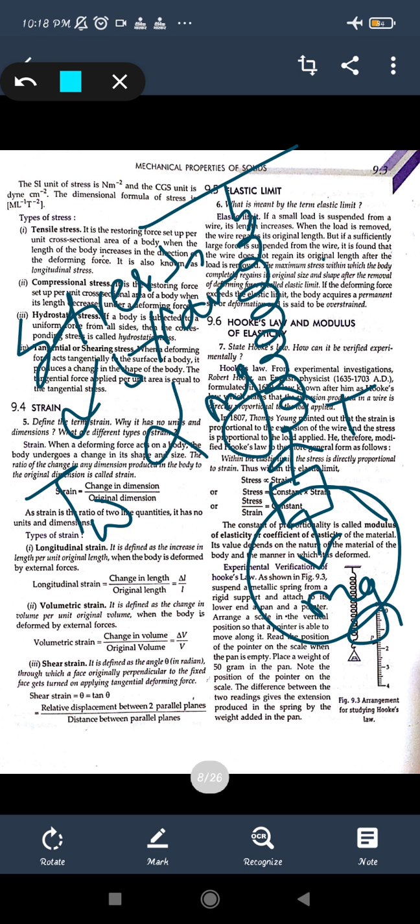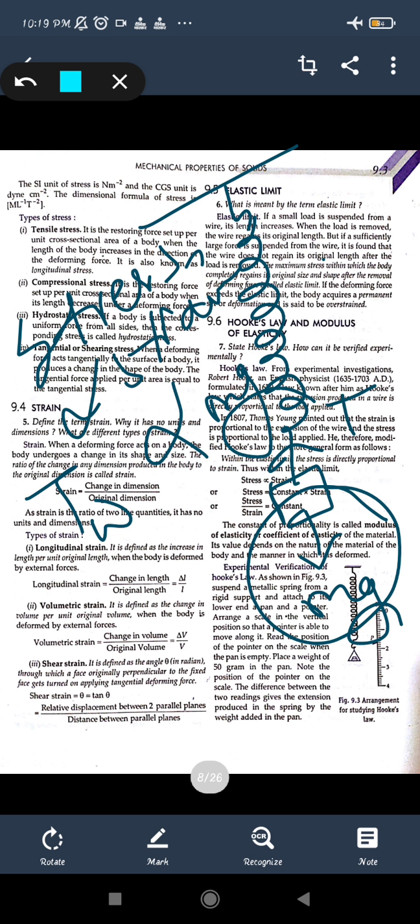That is the change in its original length and its change in the dimension, like it may be volume, length, or any shear, that is a change in the parallel planes. So we can say that the change in the dimension upon the original dimension will be given as the strain. So he told that within the elastic limit, when you are applying the stress, the strain will also increase, that is the change in the dimension will also increase according to the original dimension.